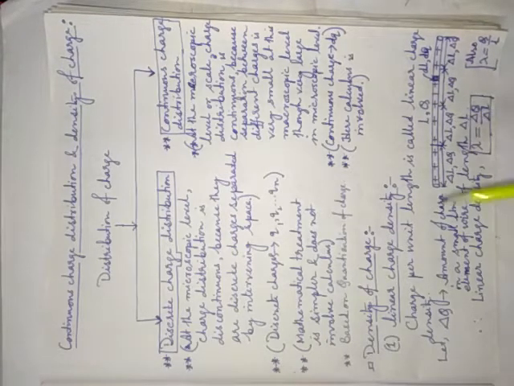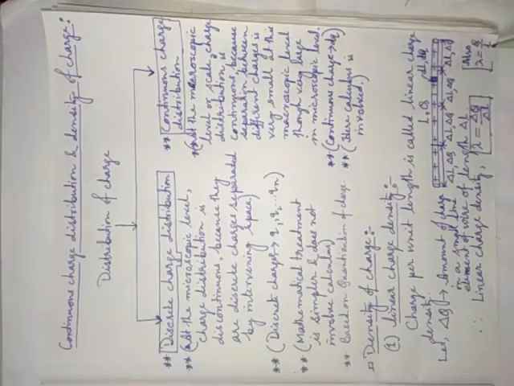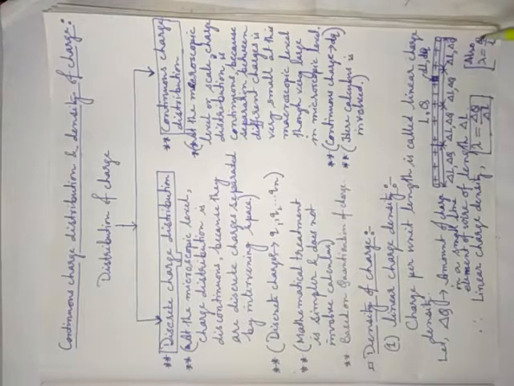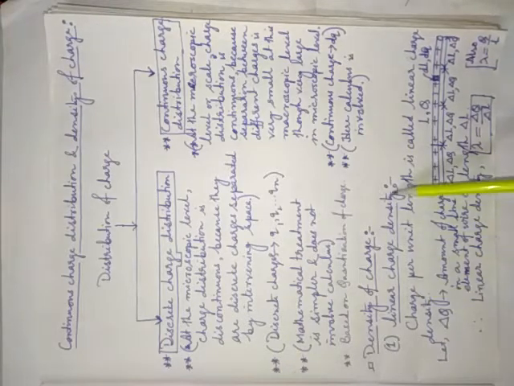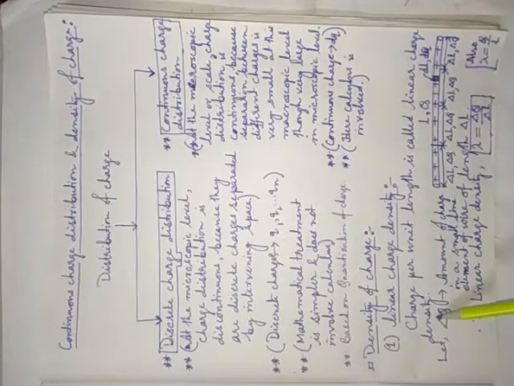Then according to the formula, linear charge density will be lambda equal to net charge divided by total length. That means charge per unit length. Okay, charge per unit length is called linear charge density. I have written this formula. Charge per unit length is called linear charge density.